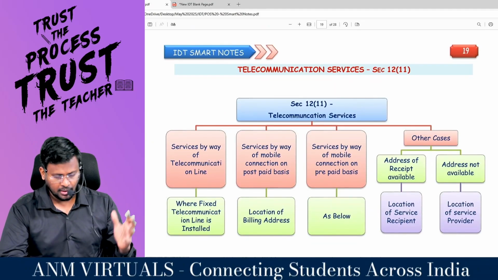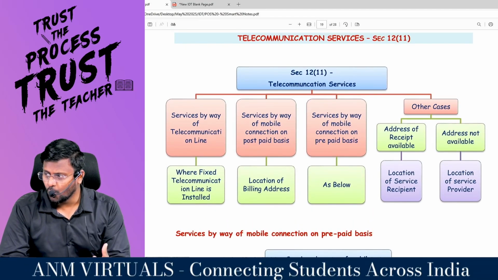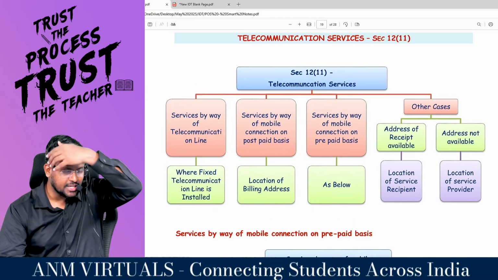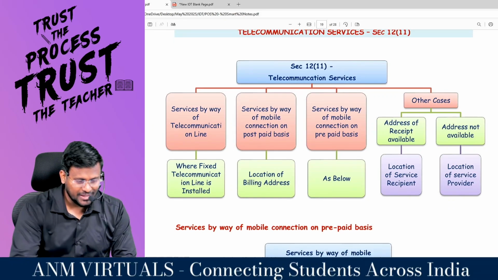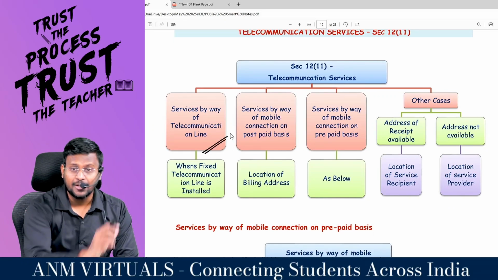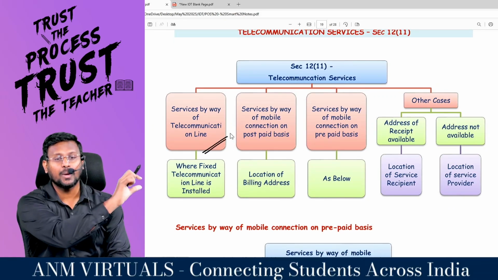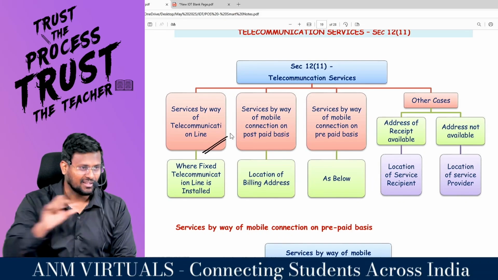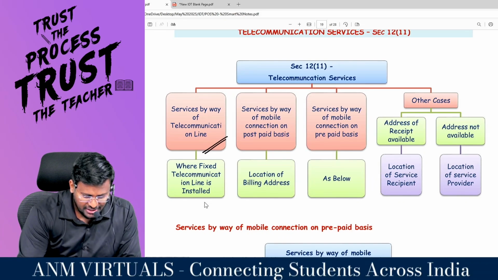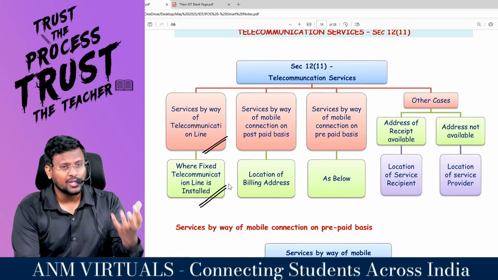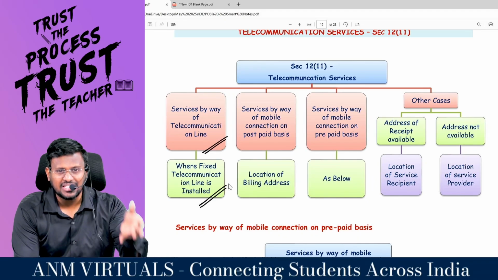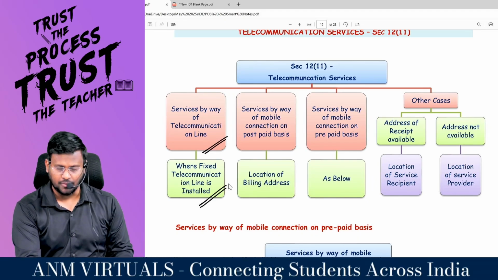Right, sir? So you are, say, Jio, a service provider of telecommunication services. Services by way of telecommunication line, by a fixed line, you are providing the services. So where you have installed that fixed line, that is the place of supply.